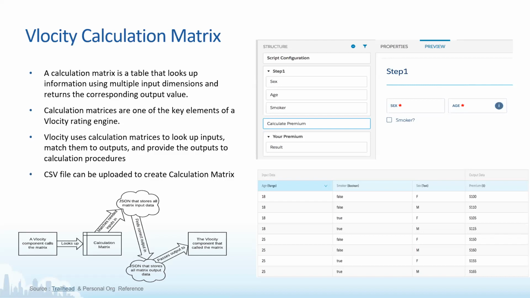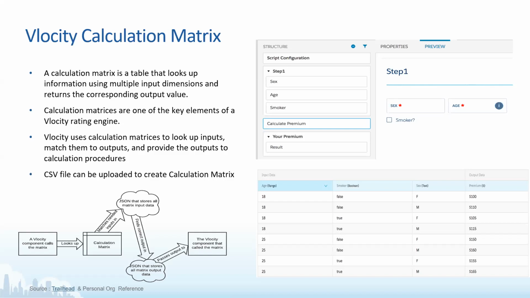It can be created with the help of a CSV, or you can manually go in and put in the inputs. You have the capability of entering the data manually as well. So this is how calculation matrices work, and they are one of the key elements of the whole integration velocity rating engine. Coming back to the picture on the left corner, the velocity component calls the matrix, which looks up and passes on the data it needs.